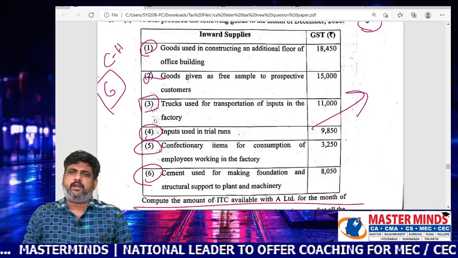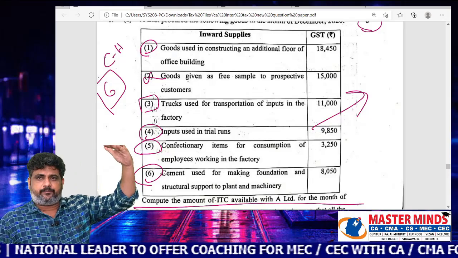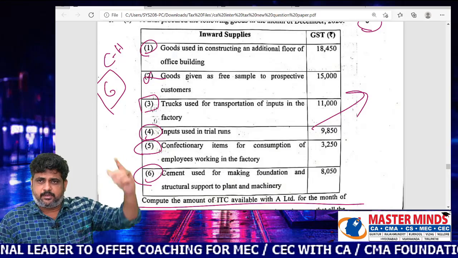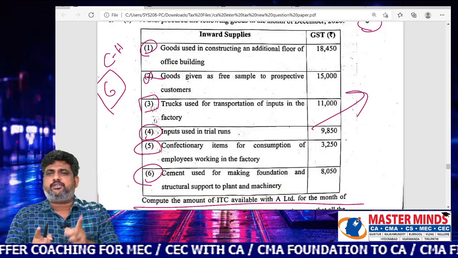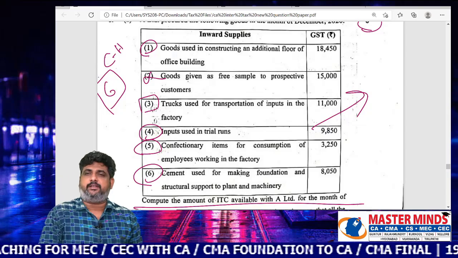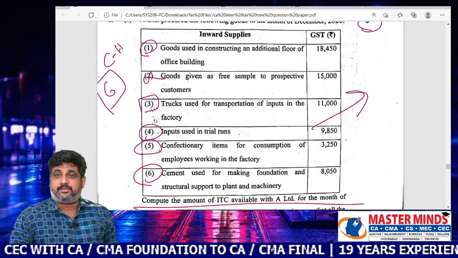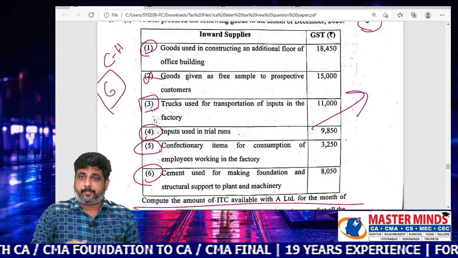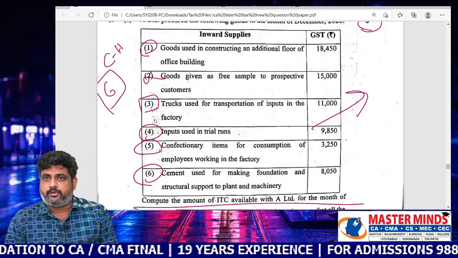So, my dear students, please remember the word I said: from the coaching until the completion of the exam, please follow one book. That book should be our in-shoot book, that means our Masterminds material. I am not saying that because I am a faculty of Masterminds. Because it's worth it, so you have to follow. That is the evidence I am going to show you now.